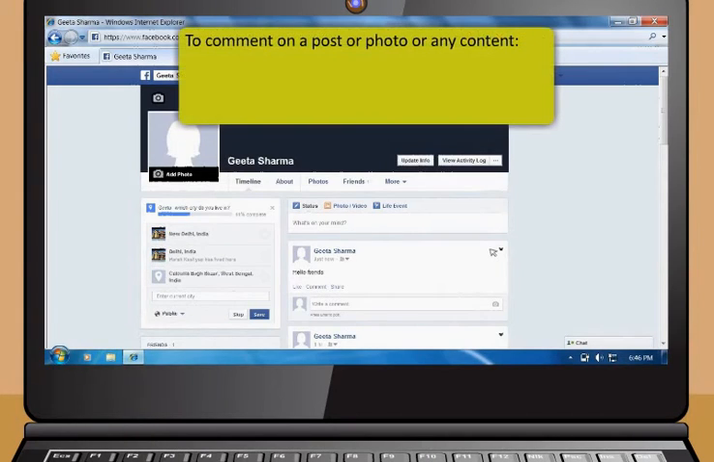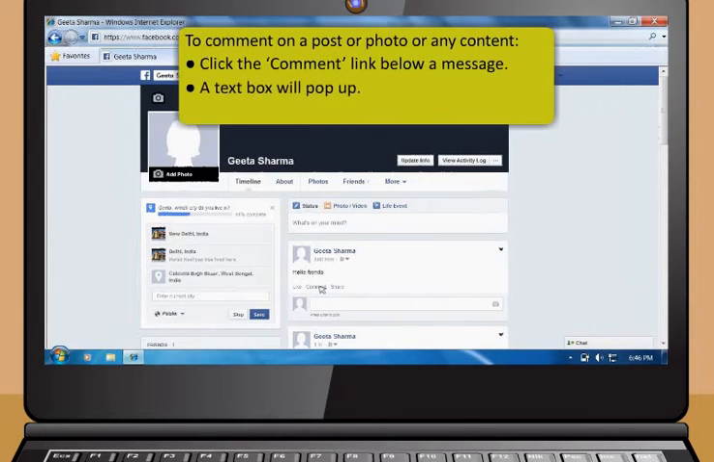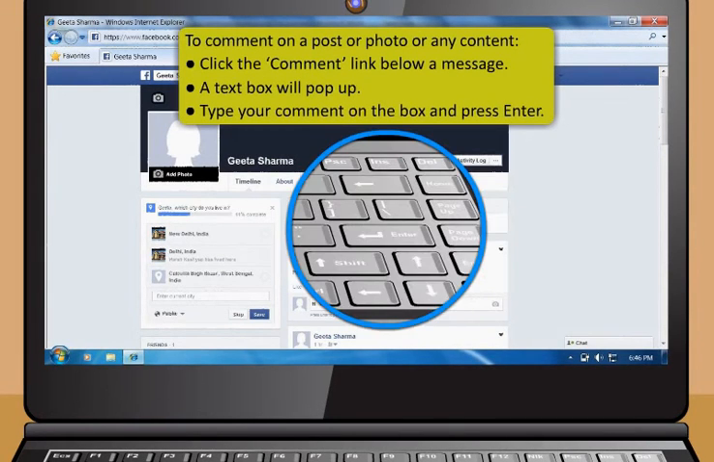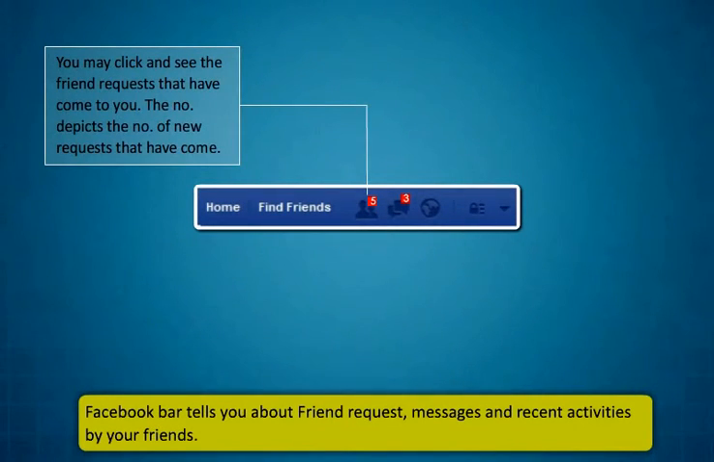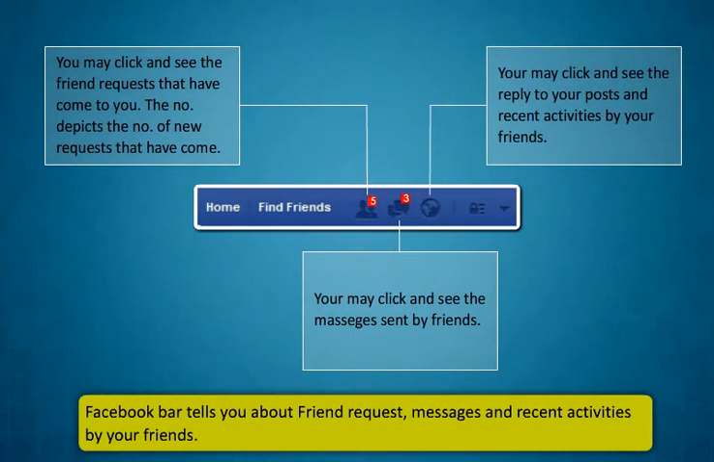To post a status message, click on the blank box under Update Status and type your status message. Then click Post at the bottom. To comment on a post or photo or any content, click the comment link below a message. A text box will pop up. Type your comment in the box and press Enter. The Facebook bar tells you about friend requests, messages, and recent activities by your friends. The given figure highlights the same.